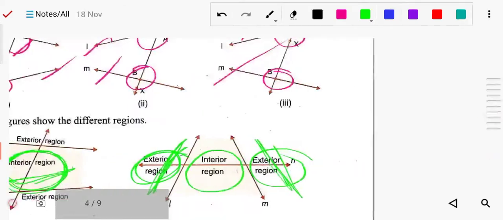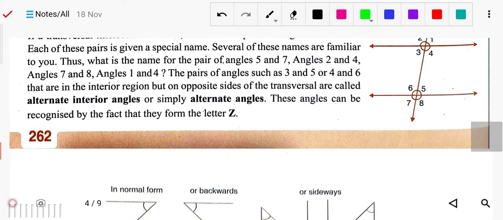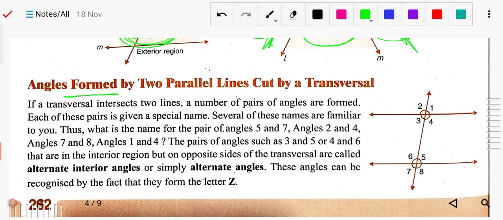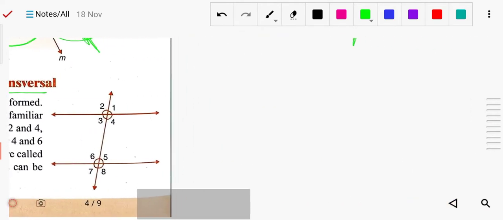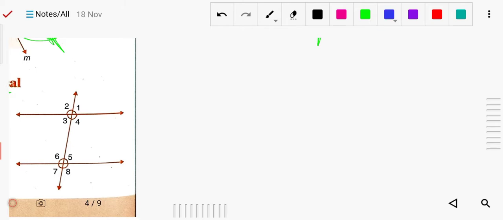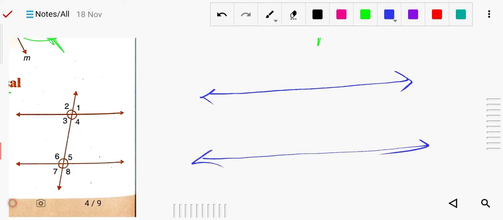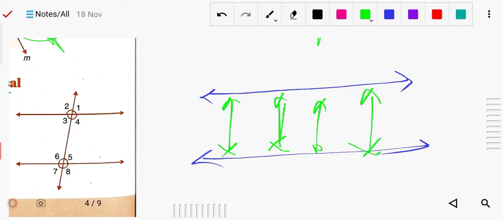But now we are studying angles formed by two parallel lines cut by a transversal. Here we assume two lines, we have drawn two lines and they are parallel. Parallel means the distance between them will always be equal. We have already studied that the distance between two parallel lines is equal.